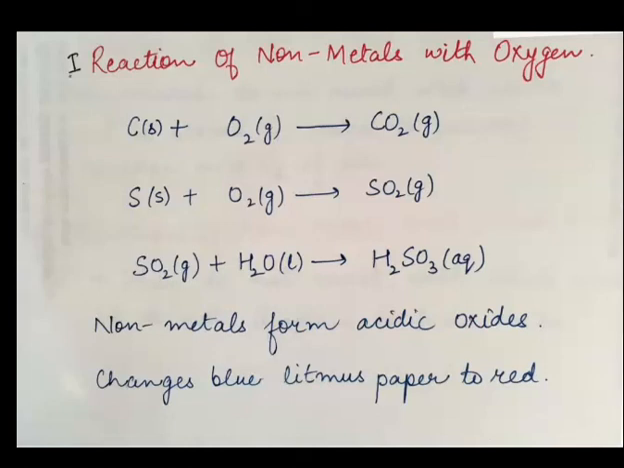Now these were the chemical properties of metals. Now reaction of non-metals with oxygen. Carbon reacts with oxygen to form CO2. Sulfur reacts with oxygen to form SO2. I told you in my previous lecture that metal oxides are basic in nature. Non-metal oxides are acidic in nature, meaning they change blue litmus paper to red.